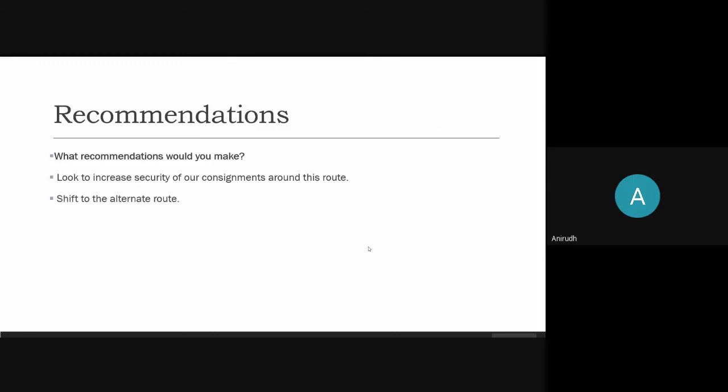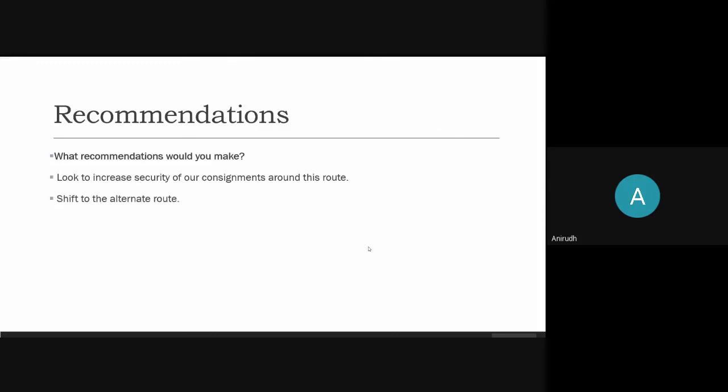Okay, so tackling the law enforcement agencies, yeah, we can go ahead and tell them what our recommendations would have been. Okay, so look to increase security of our consignments around this route. You guys have already suggested this. This would be our first recommendation.